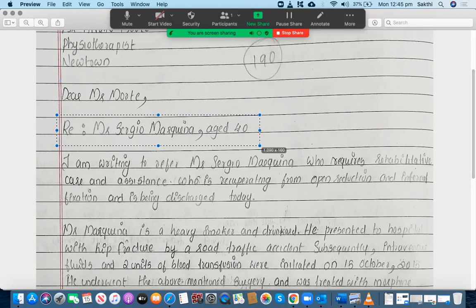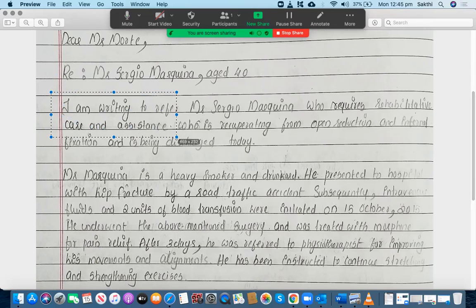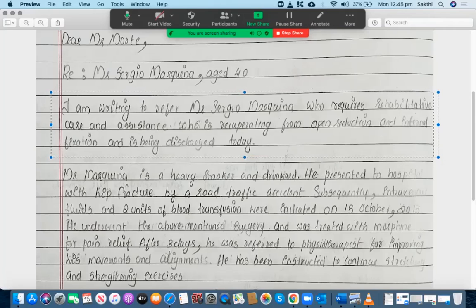The reference details of the patient. So Mr. Sergio Marquino, aged 40. That's good. I'm writing to refer Mr. Sergio Marquino, who requires rehabilitation, care, and assistance. And there is a full stop, I believe. So this is wrong, because you can't put a full stop. If it is a full stop, then it is wrong. And who is recuperating from open reduction and internal fixation and is being discharged today.